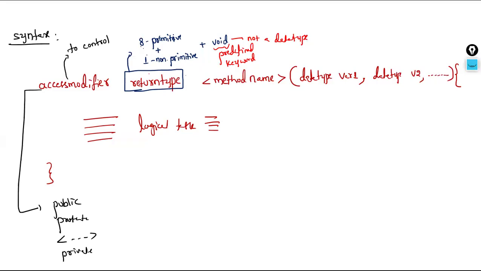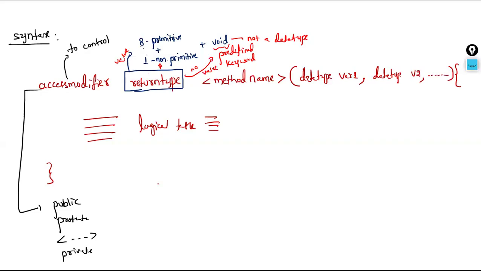If the return type is some data type of value, then we should go for any of these 9 according to the return value. If the method returns no value, then we should go for the void type.